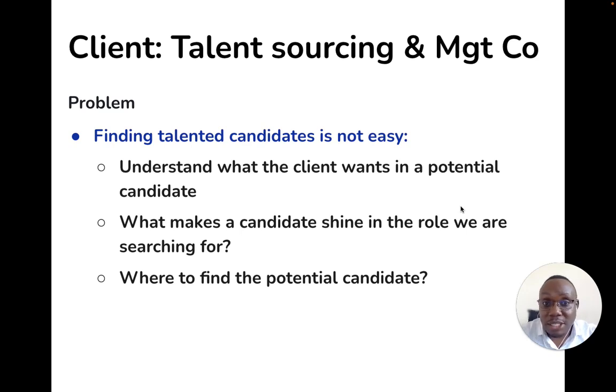So the client was a talent sourcing and management company. They help other companies find candidates to match different job titles. And this is really a very big challenge if you're in their position because one, you have to understand what the client wants in a potential candidate. You have to know what makes the candidate shine in the role that you're searching for. And you also have to know where to find these potential candidates.